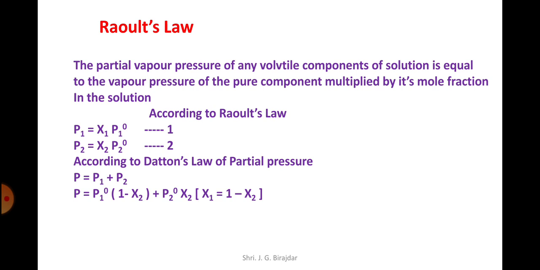So for liquid A1, P1 is equal to P1 0 x1, and for liquid A2, P2 is equal to P2 0 x2. Thank you.